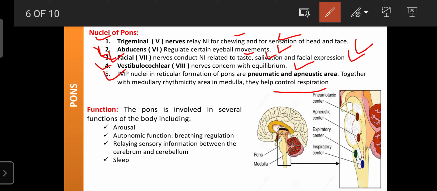Regarding the functions, the pons plays a variety of roles in our body. Mainly it is involved in the regulation of arousal, that is alertness, as well as certain autonomic functions like breathing. The pons also relays sensory information between the cerebrum and cerebellum. It helps in the regulation of sleep, and is involved in the regulation of taste, salivation, facial expression, sensation detection of the head and face, eyeball movements, and many more. But the main function is the regulation and control of respiration. So these are the functions and anatomy of the pons.